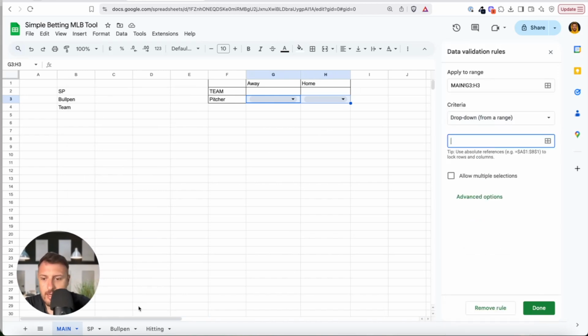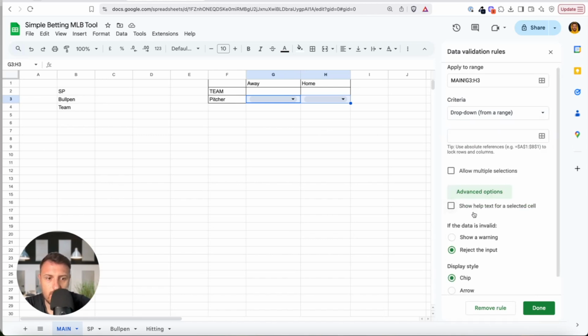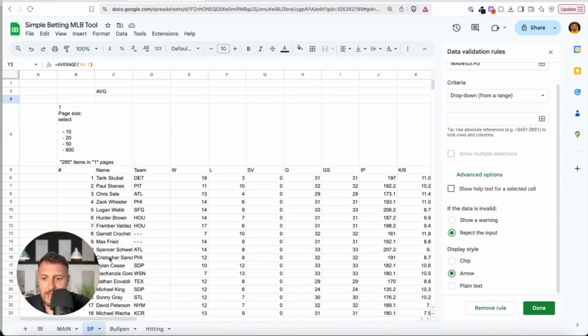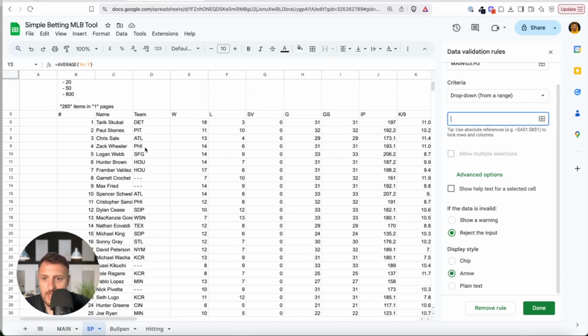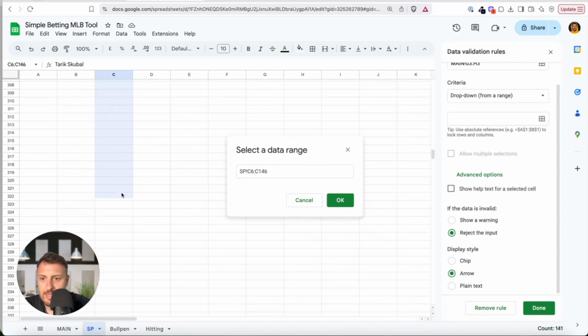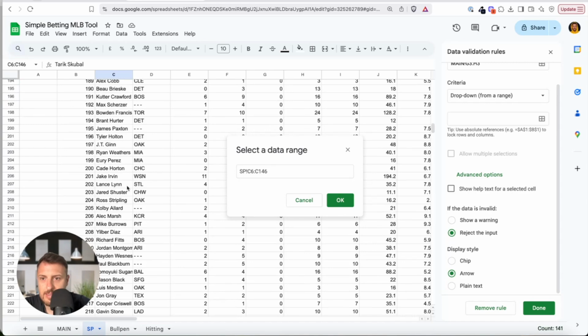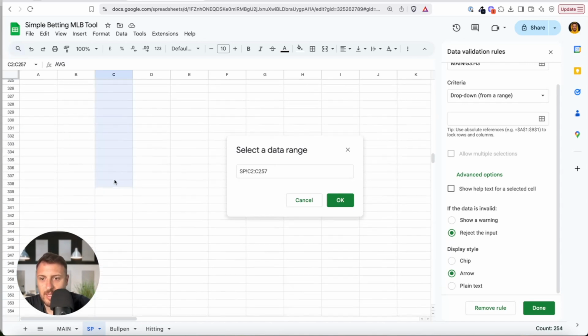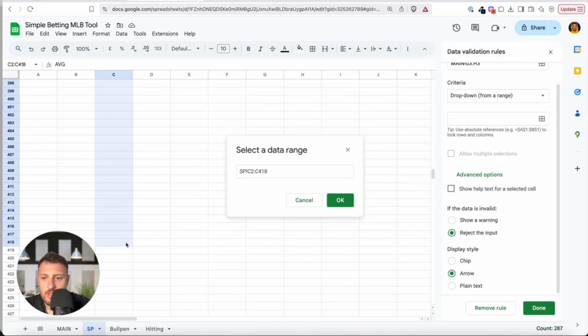Click here, and I also like this one, the arrow. This is just the design. You see chips, plain text, arrow. I like arrows. Click here, go back to the SP tab, click one more time, and I want all these things, but I also need to include this one, because sometimes we will also check average.